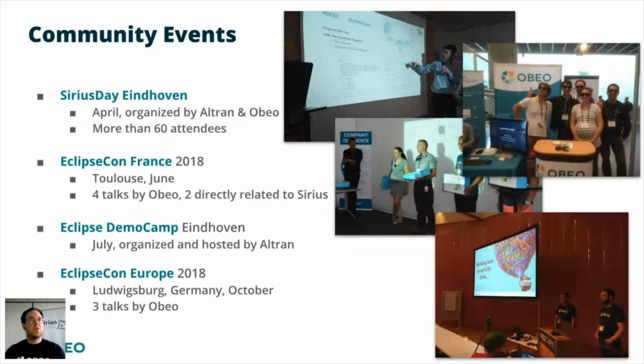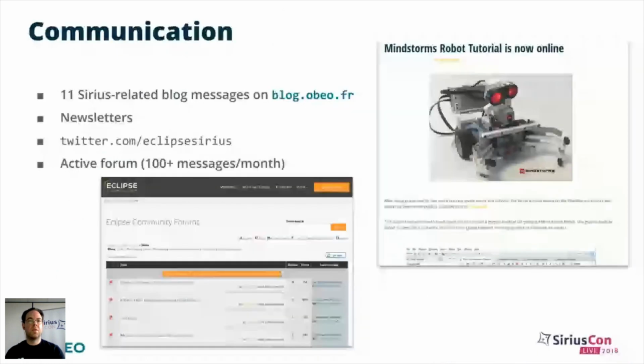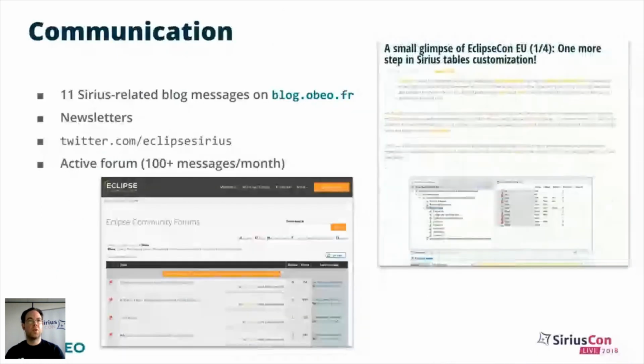This year, we also started to be more proactive in terms of communication, with 11 Sirius-related blog posts on blog.obeo.fr. So if you're not already following the corporate blog, you should. We also sent some newsletters informing our community of various events in Sirius or Sirius-related products.